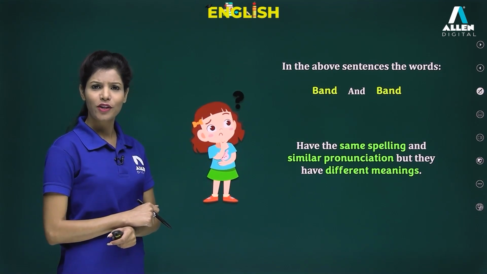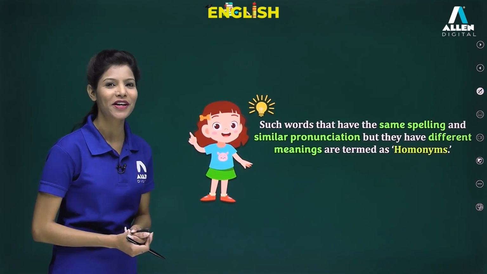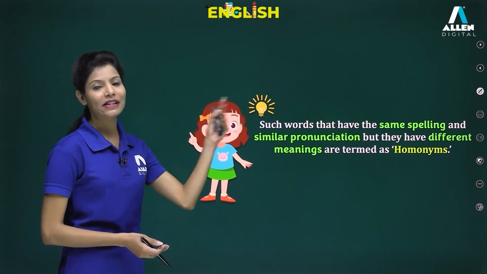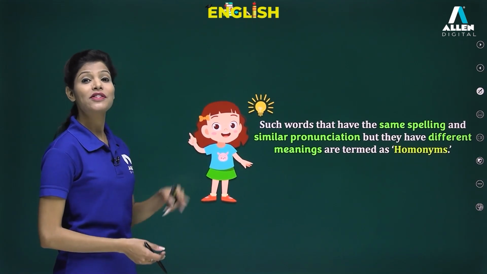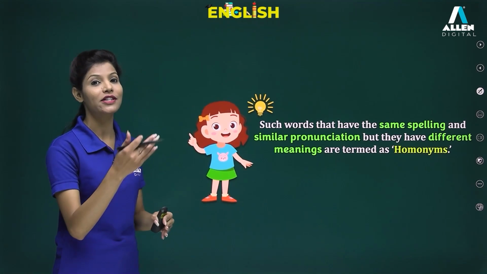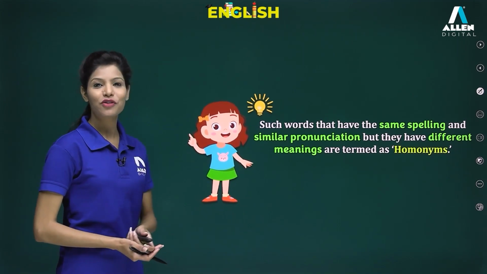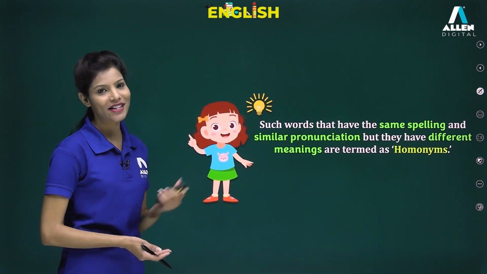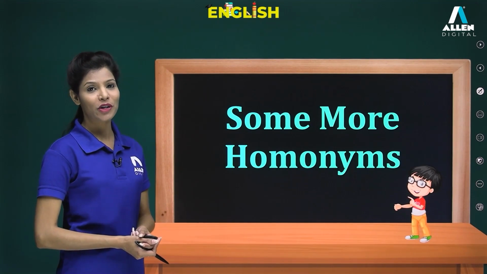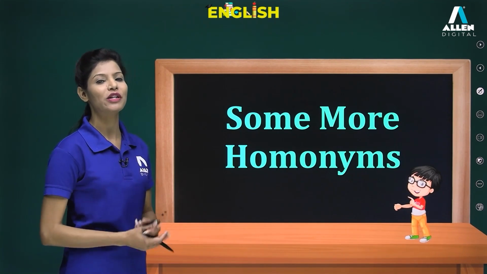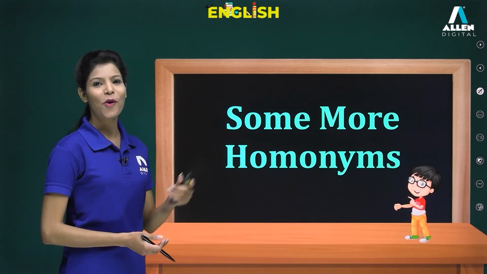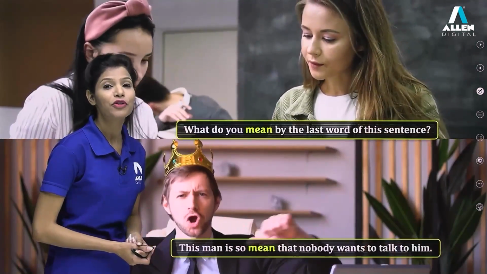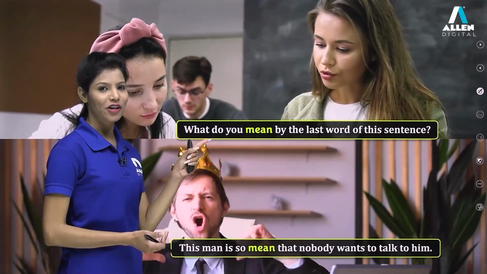What do we call such kind of words? Let's have a look. So when we are talking about such kind of words which have the same spelling and the same pronunciation also, but they differ in meaning, such kind of words are termed as homonyms. So let's have a look at the various homonyms, because I must say that you must be interested in knowing about some more homonyms. So here we have a few sets of homonyms lying in front of you.